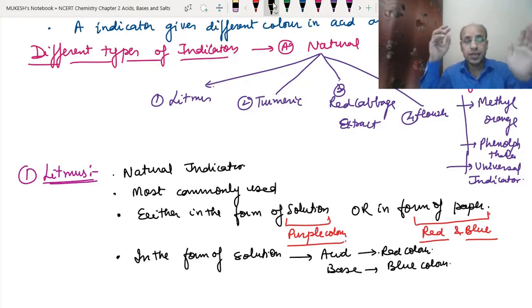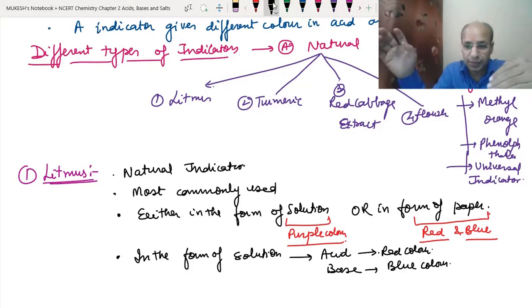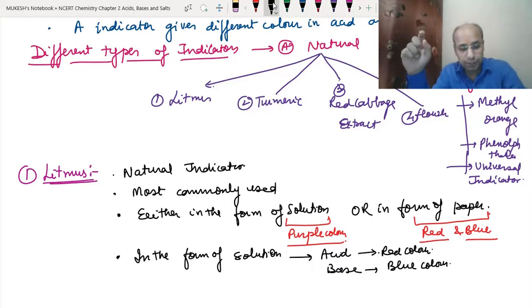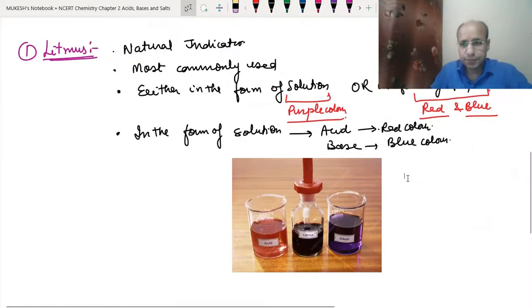See, if we are using litmus in the form of solution and put it into the acid, the solution will turn red. If it is in the base, it will become blue. Okay, see, we can see this here. Basically it is in the form of solution.